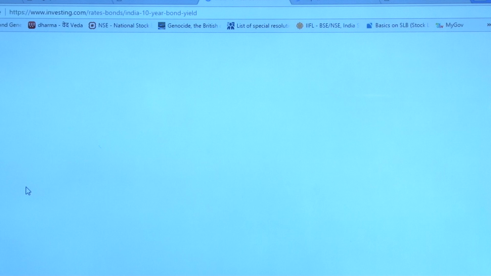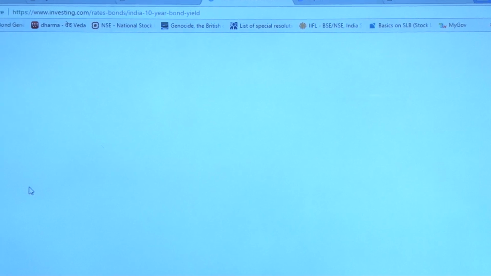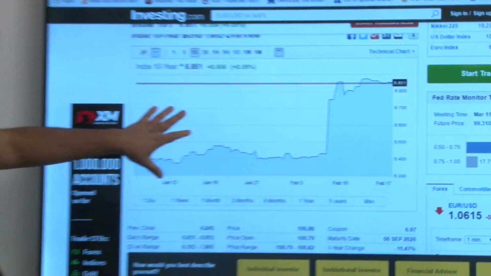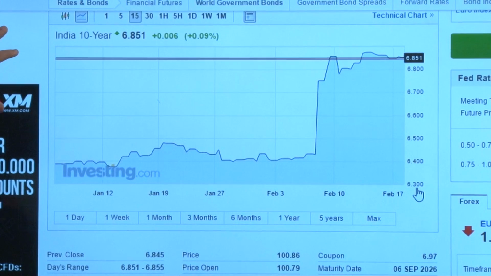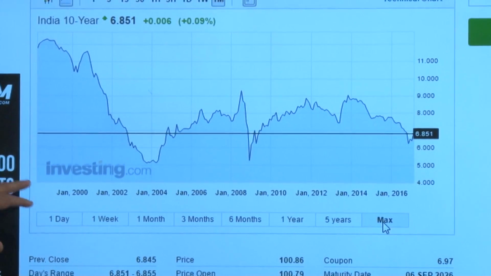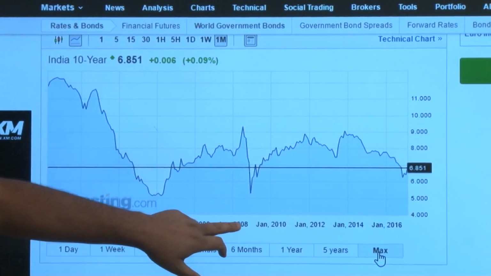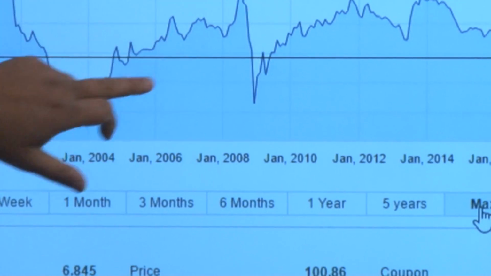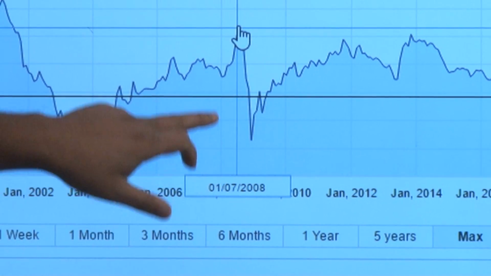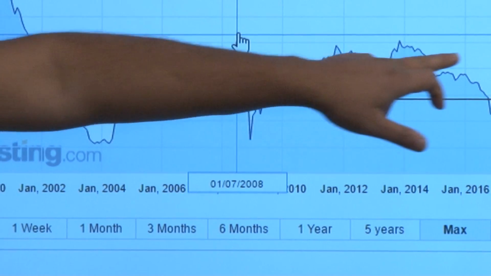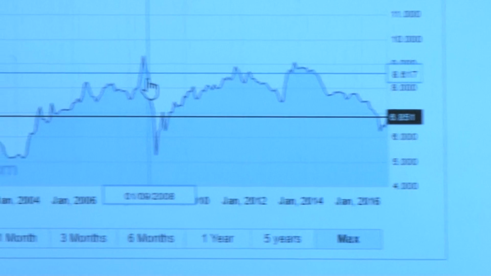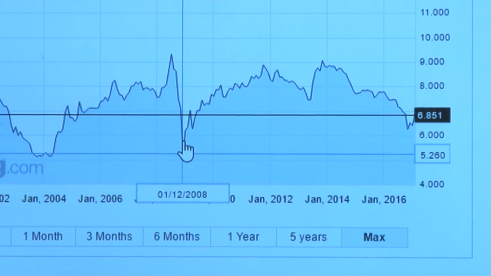We have got the 10-year G-Sec yield over here on investing, let's say max time frame. So if we look at this part, 2008, here we can see that in 2008, the yields were at 9.3%, and there is this steep fall in yield in a very small period of time.